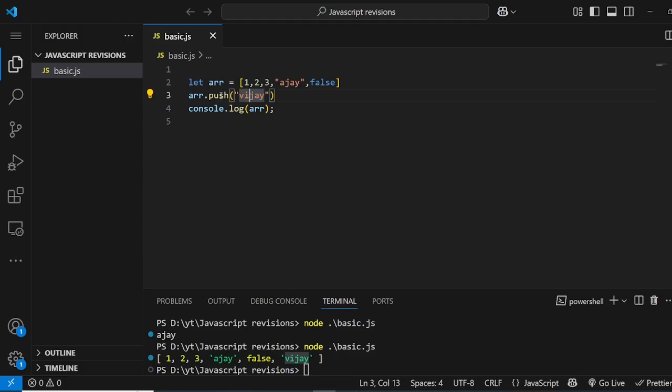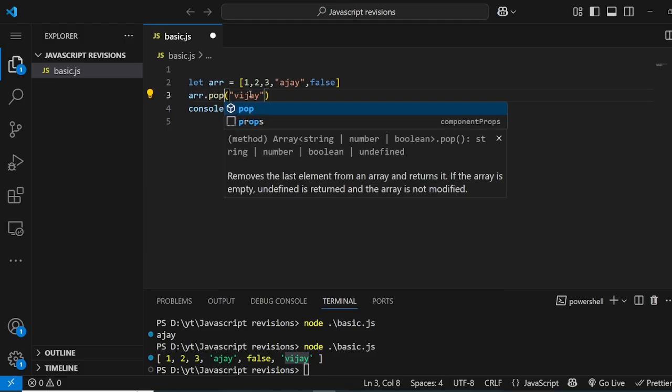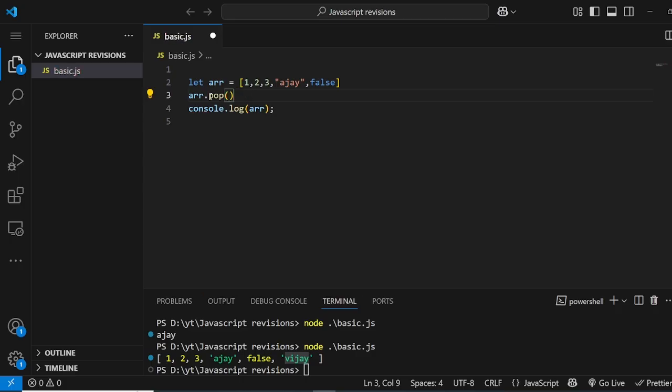So we can add this way, we can delete also. So if I do pop, and you don't have to pass anything here. So if I do pop, it will pop the last value. So the last value is false, right? So when this array is created, then this method will run, and it will pop the last value. So false should be out from this array. So we should only see 1 2 3 Ajay. So let's see, and as you can see, 1 2 3 Ajay are only presented.